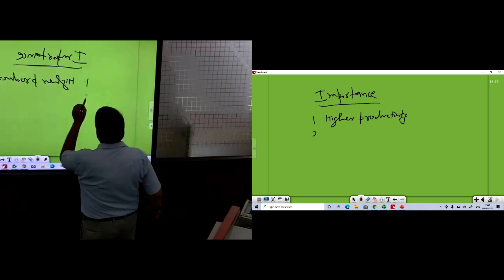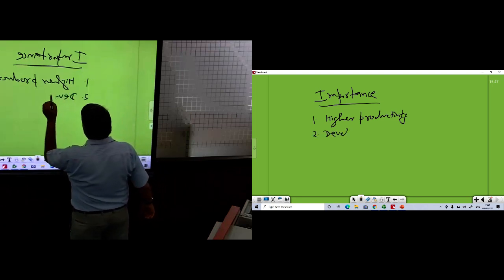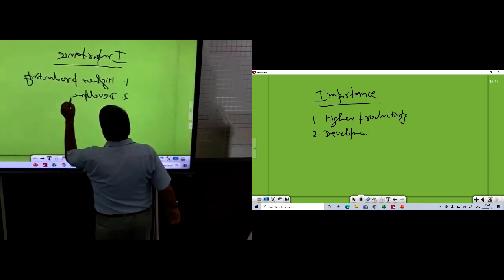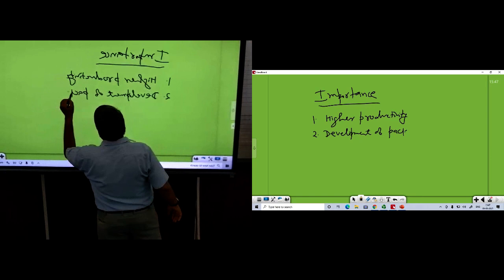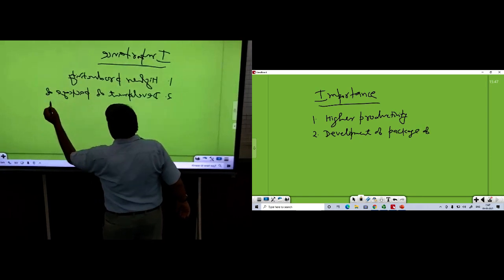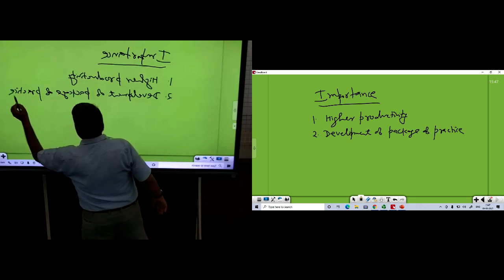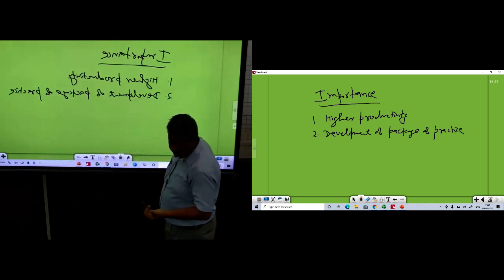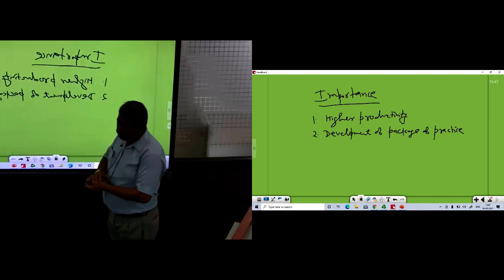Another importance of agronomy is development of package of practices. Development of package of practices means cultivation practices. What is the optimum sowing time? When should we sow it? What is the optimum population? Because plants respond to each other.